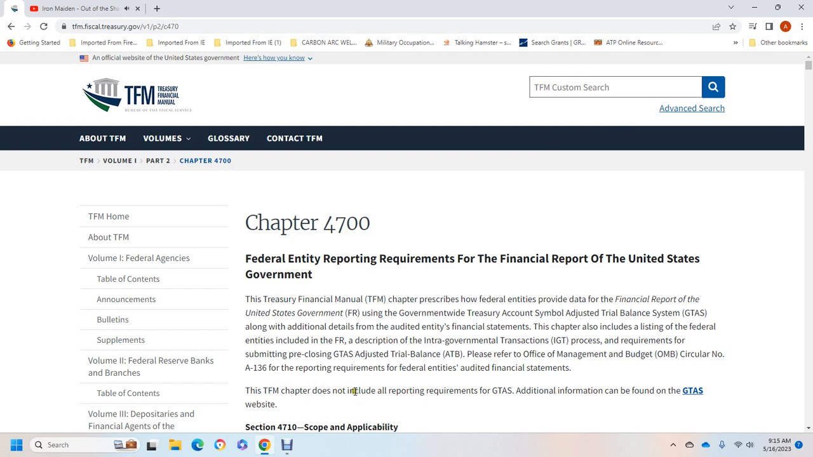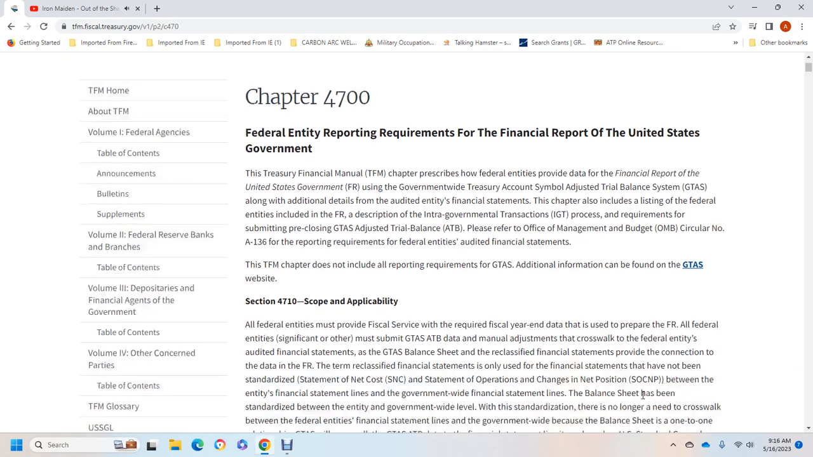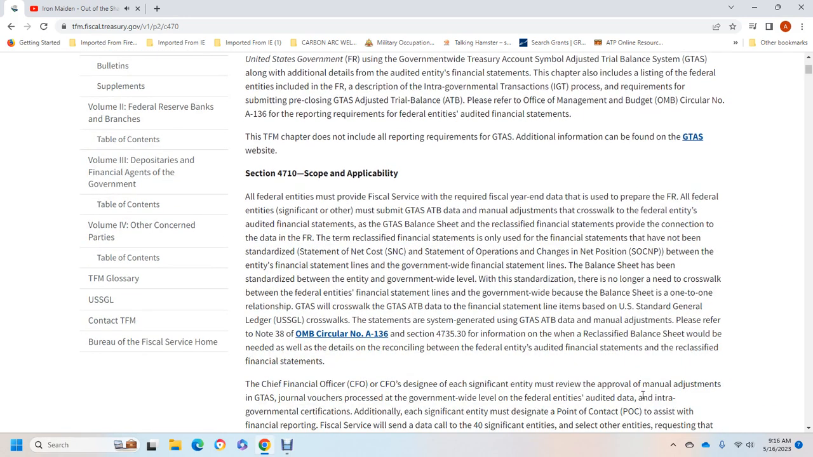The Treasury Financial Manual chapter does not include all reporting for government-wide Treasury Account Symbols. Additional information can be found on the government-wide Treasury Account Symbols. Section 47 of the scope of the Act: federal entities must provide the required fiscal year-end data to prepare the financial report for the federal entity with the most significant government-wide Treasury Account Symbol adjusted trial balance data.